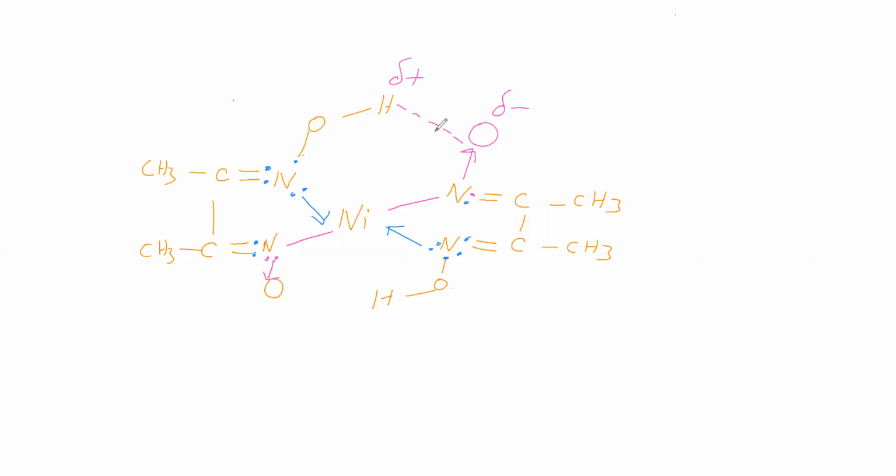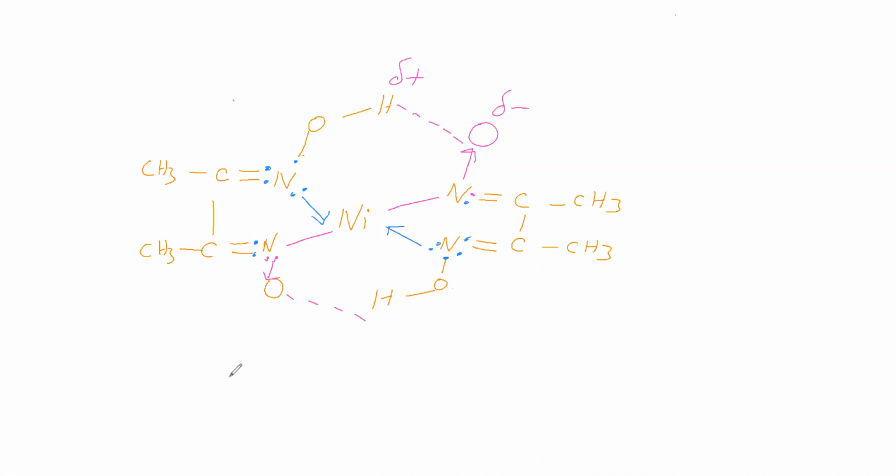Six sides means a 6-membered ring is more stable. Therefore, due to hydrogen bonding, a 6-membered ring is formed, and this system attains still more stability. In the same way, between this oxygen and this hydrogen, we can give hydrogen bonding. Here also, a 6-membered ring. This complex gives a bright rose red precipitate.